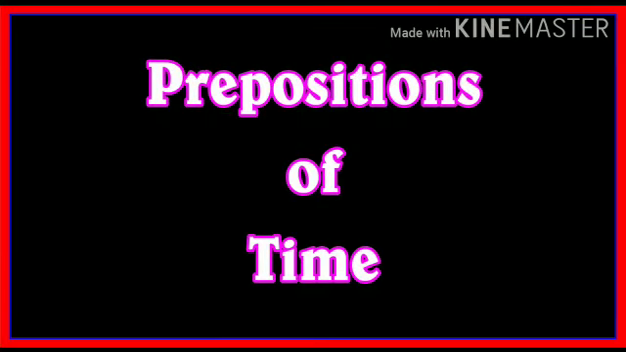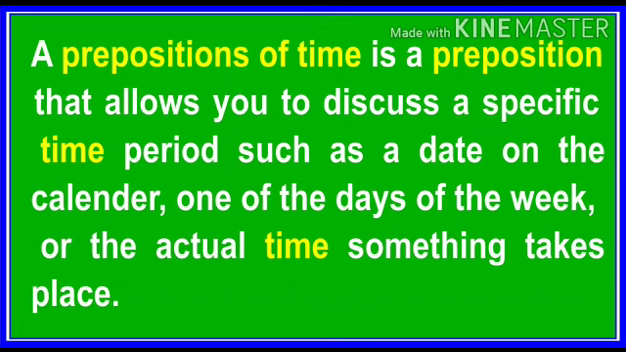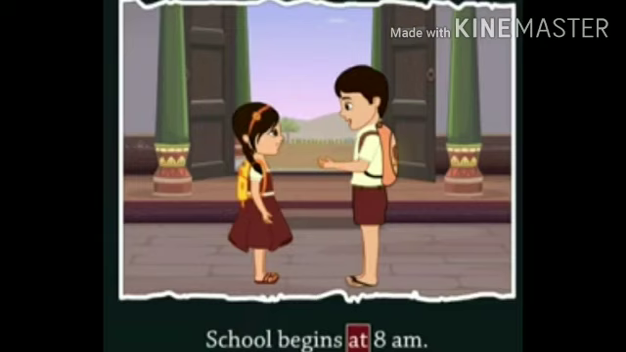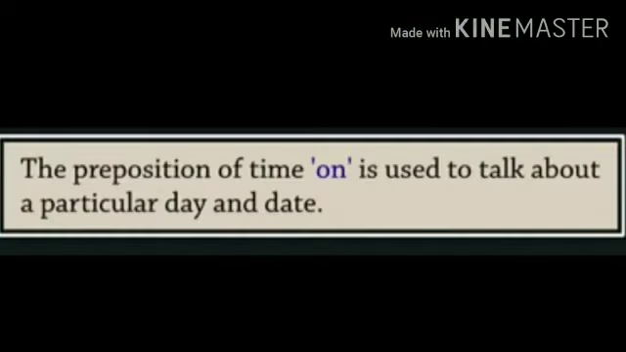Now let us understand what are prepositions of time. A preposition of time is a preposition that allows you to discuss a specific time period such as a date on the calendar, one of the days of the week, or the actual time something takes place. Let us understand. At is used to talk about an exact point in time. Example, school begins at 8 am. Here, in the given sentence, the preposition at is used to tell us the time when the school begins.